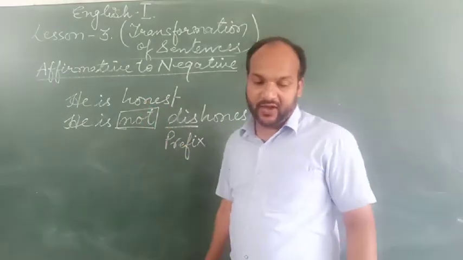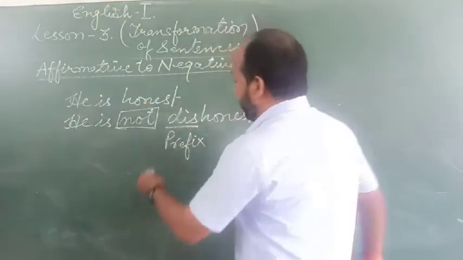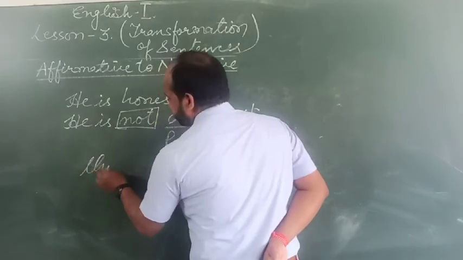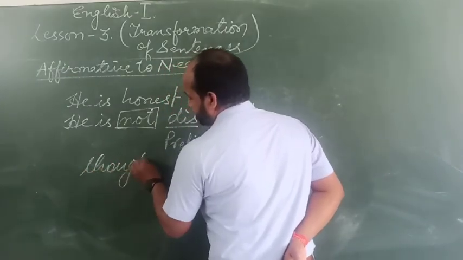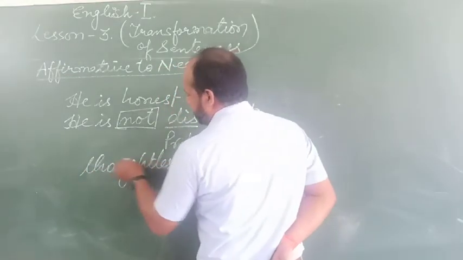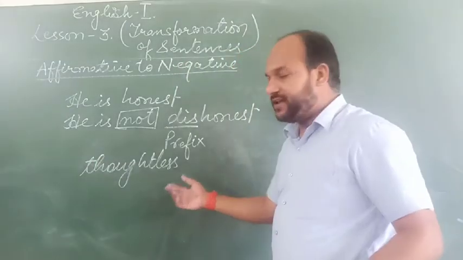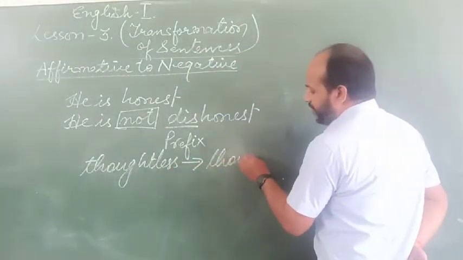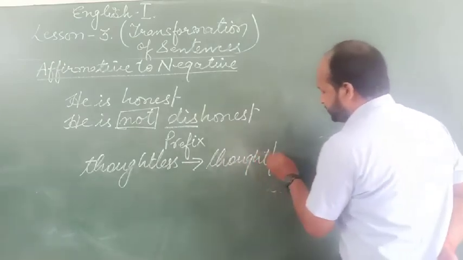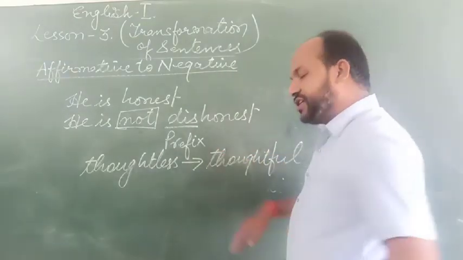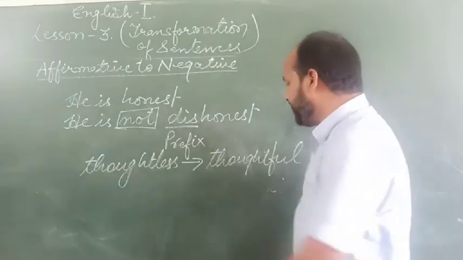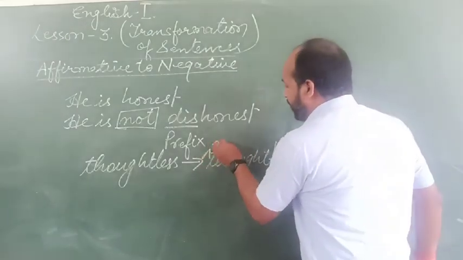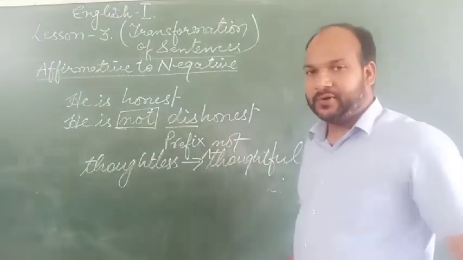In the same way, if we write thoughtless, the antonym of thoughtless will be thoughtful. And in order to change the sentence into negative, we can add here not thoughtful.